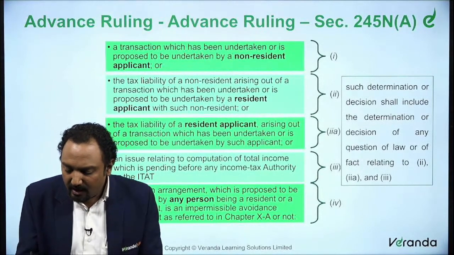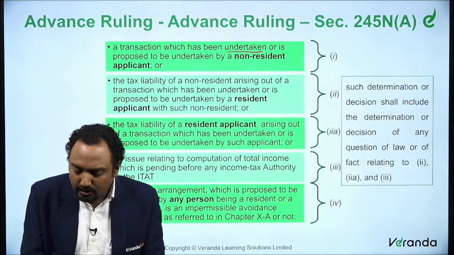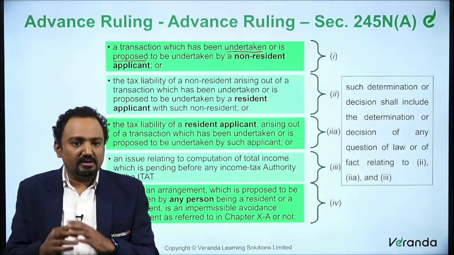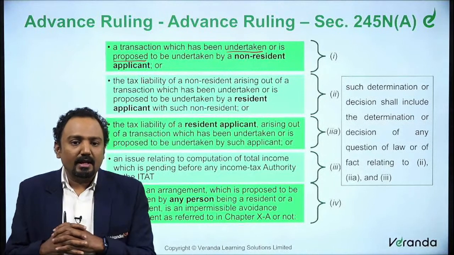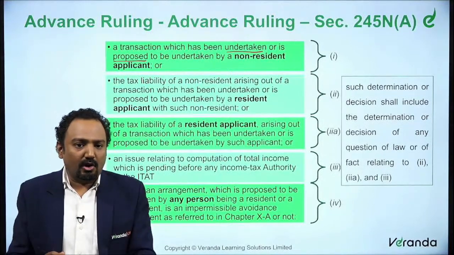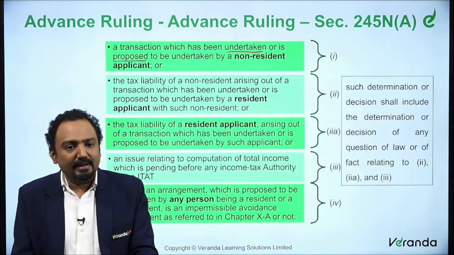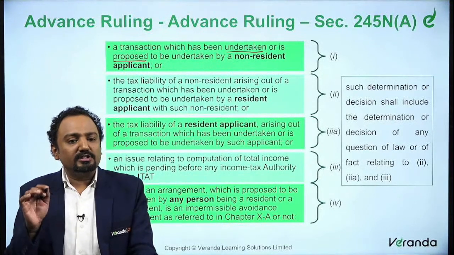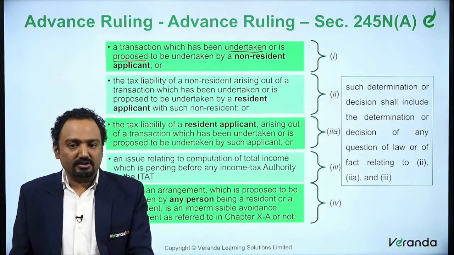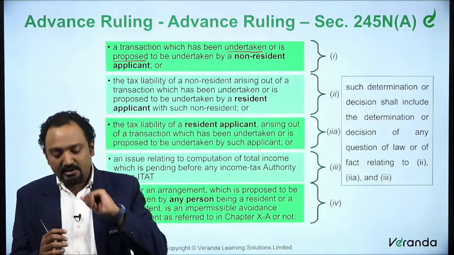So it is a transaction which has either been undertaken or is proposed. It is in the process of being undertaken, or it is already undertaken. So a non-resident applicant can be an applicant who has undertaken or proposes to undertake a particular transaction. This is what you call a non-resident applicant.